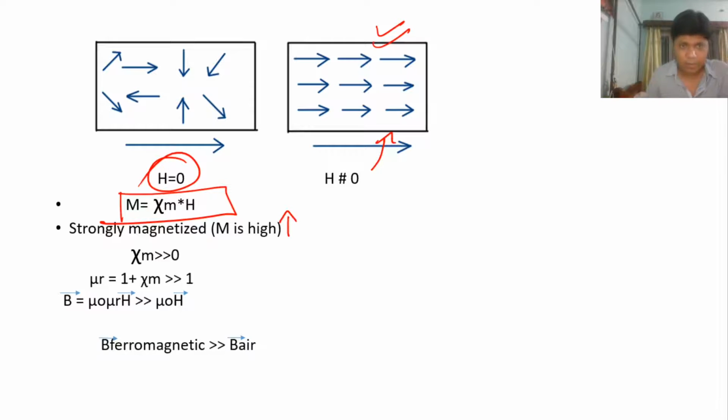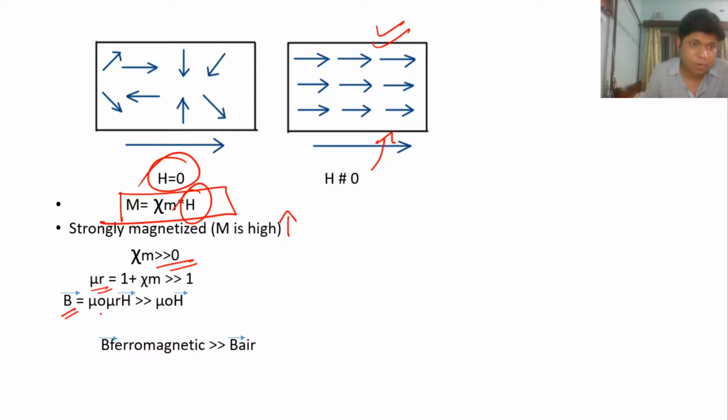That is called magnetization. Magnetic susceptibility is a measure of a material's ability to get magnetized when an external magnetic field is applied, and here the external magnetic field is H, right? So in the case of ferromagnetic materials, chi-m is greater than 0. We know the expression of relative permeability is 1 plus chi-m, which is also greater than 1. We also know the expression of magnetic flux density. Magnetic flux density means the magnetic field lines of force per unit area.